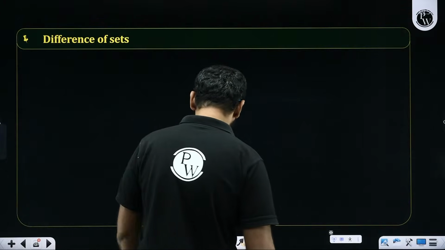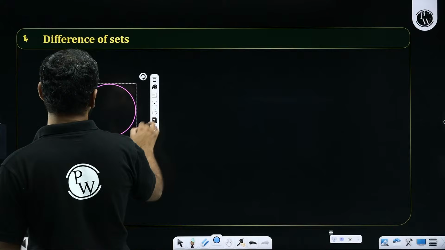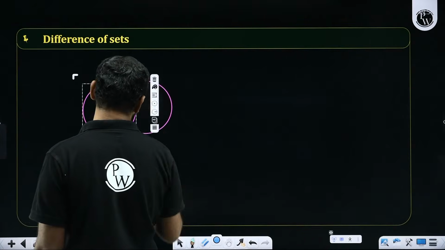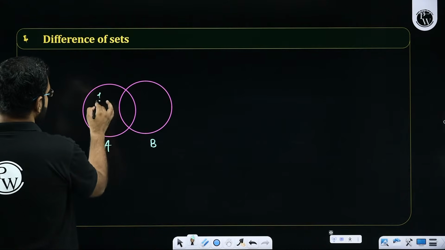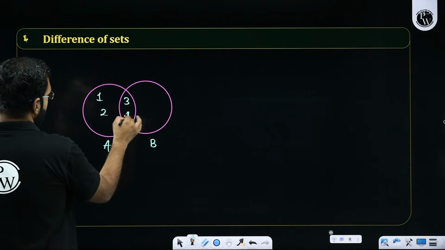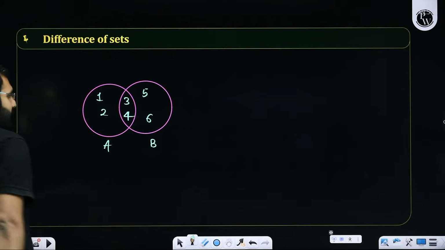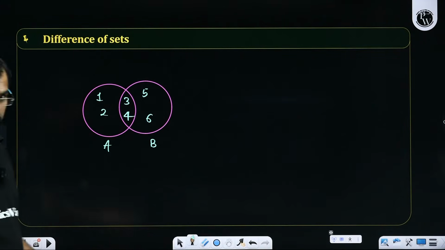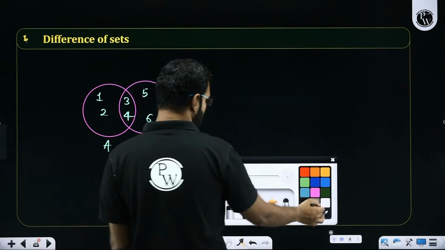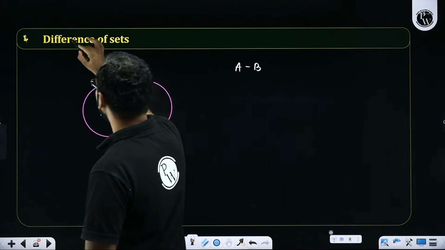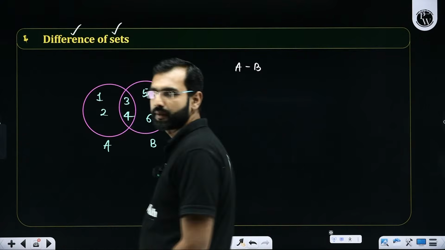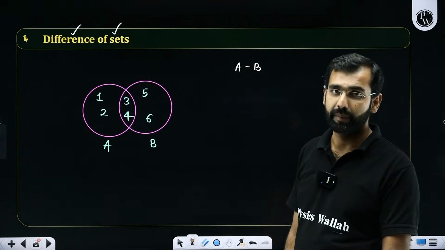Now let's talk about difference of sets. What do we mean by difference of sets? Let's say again there is a set A, there is set B. This is set A, this is set B. Set A contains elements like 1, 2, 3, 4. Set B contains elements like 3, 4, 5, 6. Now, what is A minus B? Let's talk about A minus B now. This minus sign is called difference of sets. So A minus B would mean